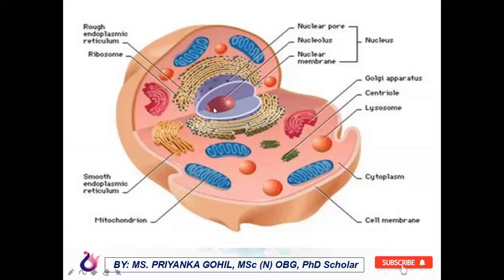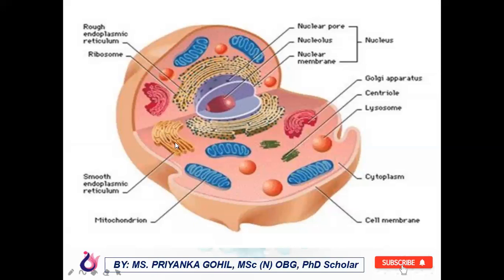Then if you see outside of the nucleus, here in the surrounding area, you can see the structures on both sides. These are endoplasmic reticulum. Now these endoplasmic reticulum are of two types. One is rough endoplasmic reticulum and the second is smooth endoplasmic reticulum.